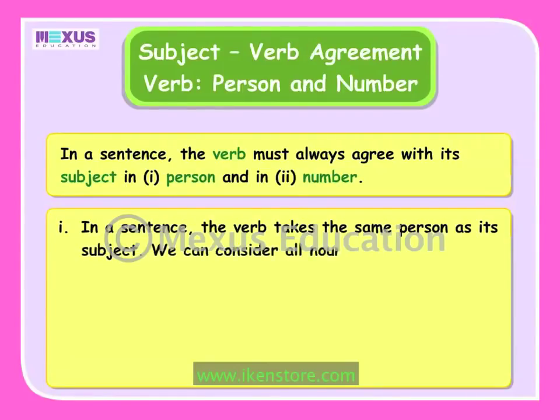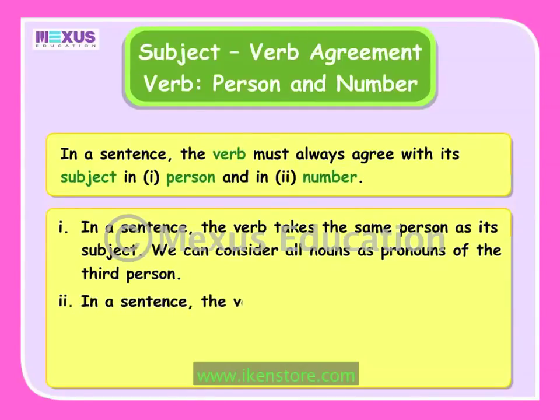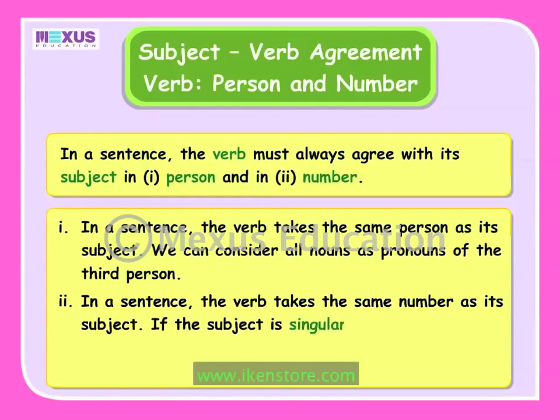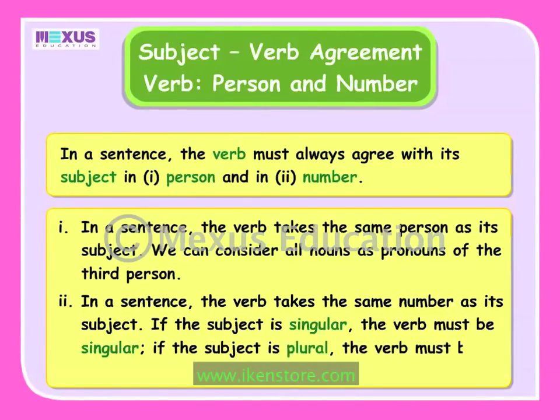We can consider all nouns as pronouns of the third person. This also implies that in a sentence, the verb takes the same number as its subject. If the subject is singular, the verb must be singular. If the subject is plural, the verb must be plural.